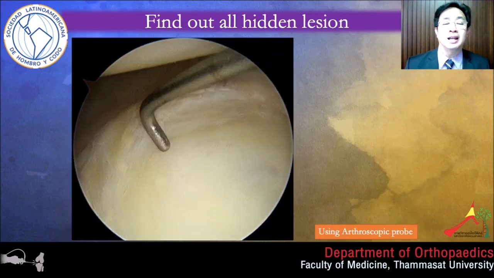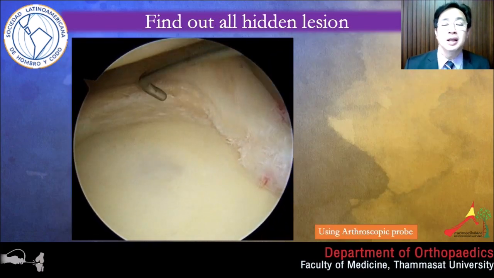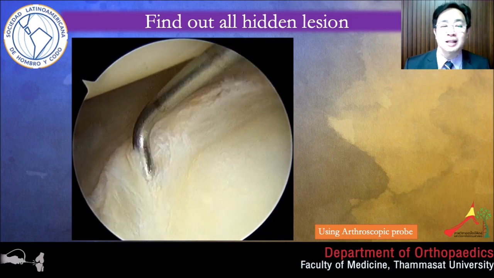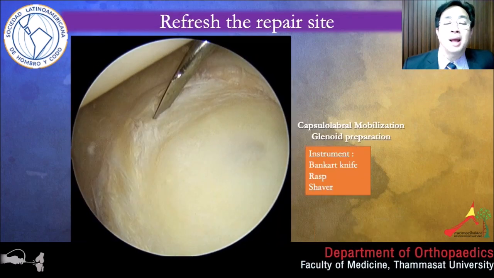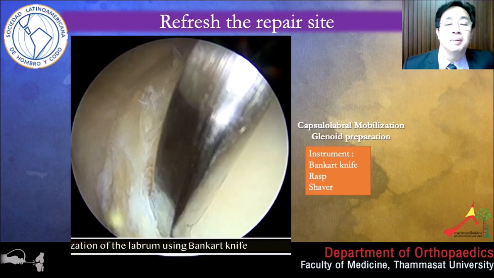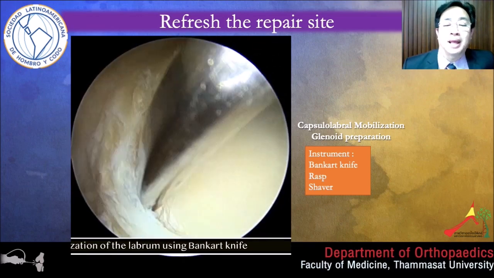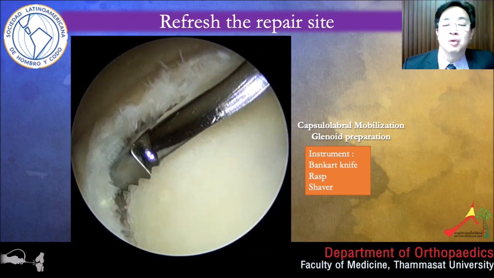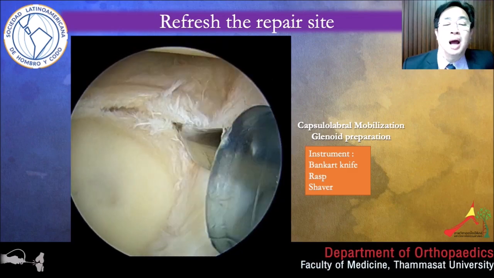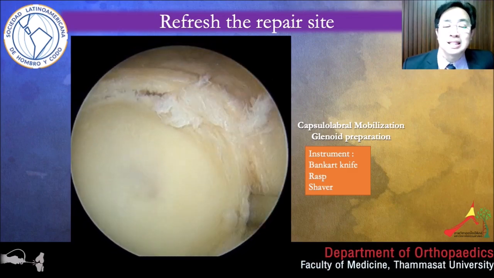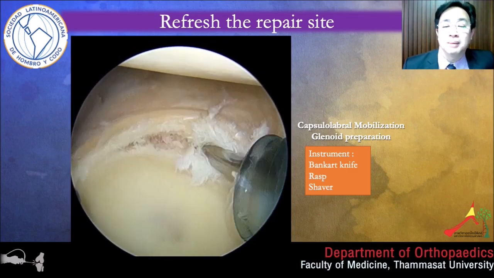Try to find the hidden lesion. This is a Kim's lesion. It's a concealed labral crack lesion at 6 o'clock. I refresh the repair site by fully detaching the labrum. I'm not a fan of capsular plication. I find better results when fully detaching the labrum. I call this capsulolabroplasty, proposed by Dr. Sung Ho Kim from Korea.